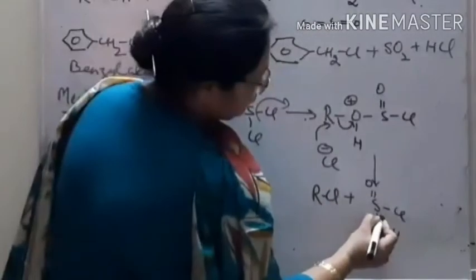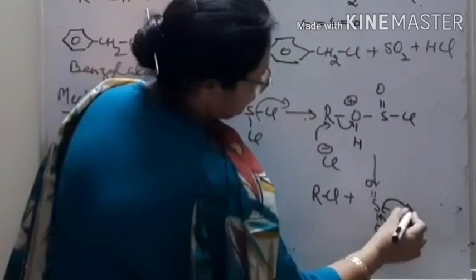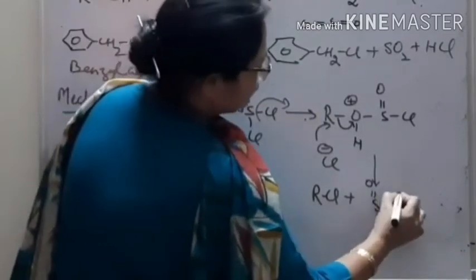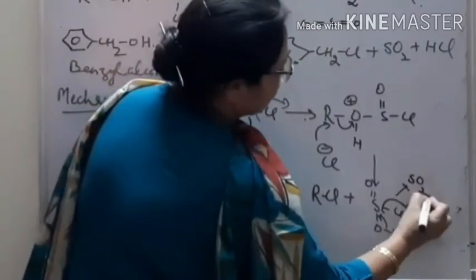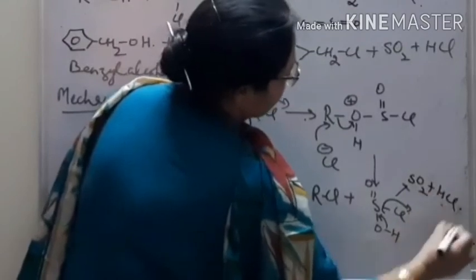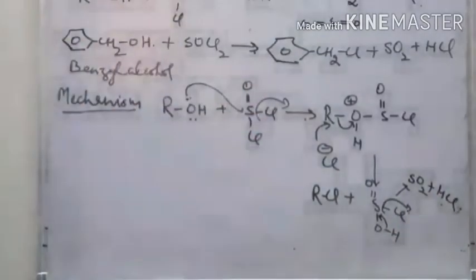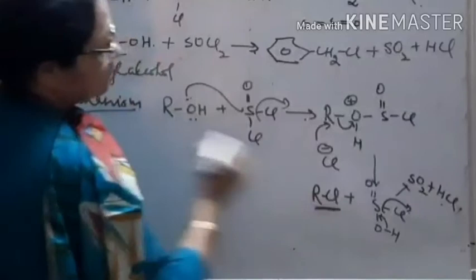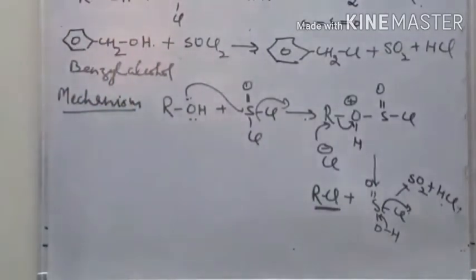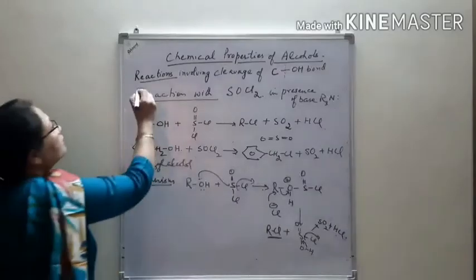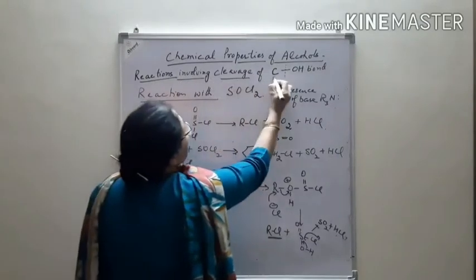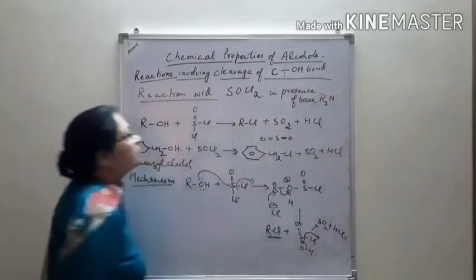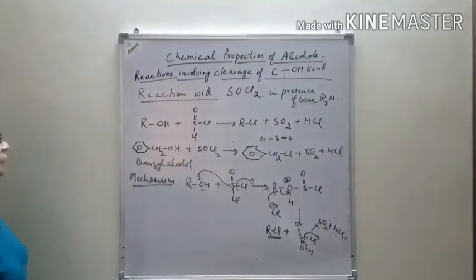Now this is removed and it changed into the sulfur dioxide plus HCl plus alkyl chloride has been formed, right?